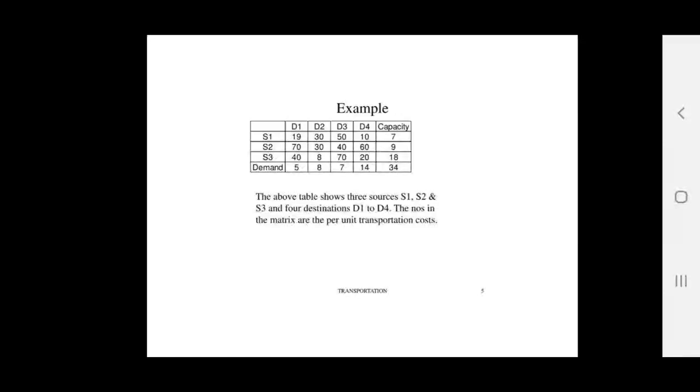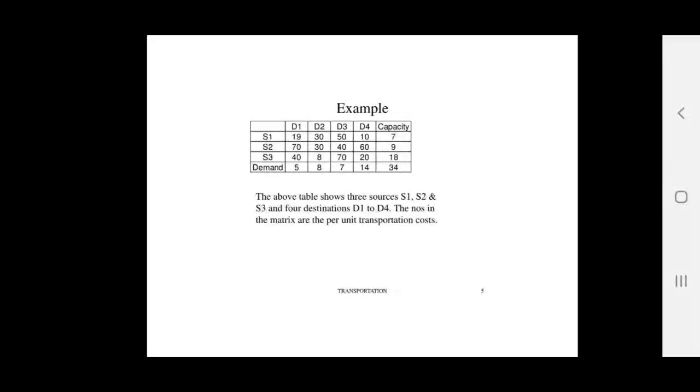In this table you can see the number of rows and number of columns. The first row consists of demands S1, S2, S3, and in the first column, D1, D2, D3, D4. These are capacities.